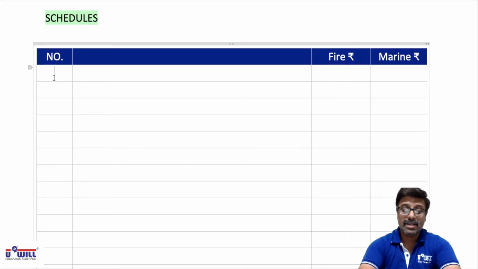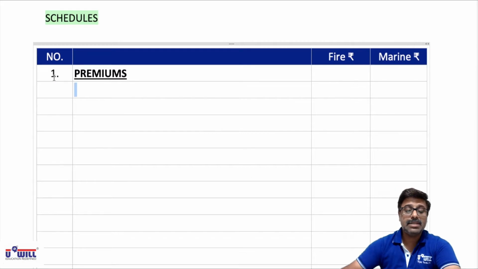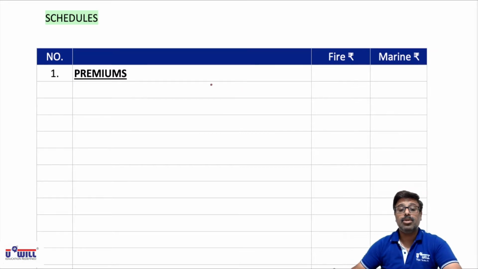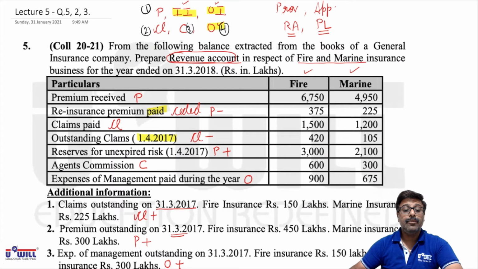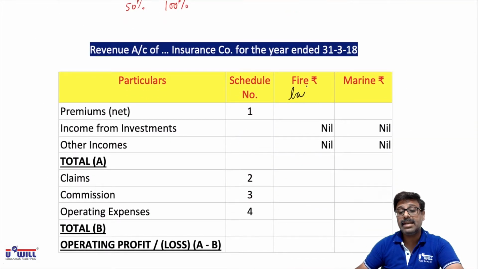I hope everyone is done with the format. Now first item we will write is premium. All the items marked as P will be taken into consideration. Look at it everyone. First is premium received, 6750 and 4950. Everywhere rupees are in lakhs. That you must mention.